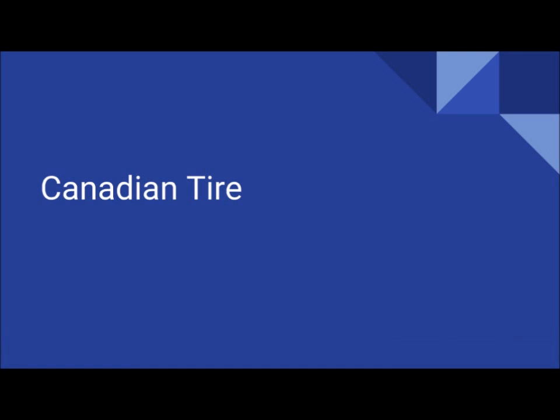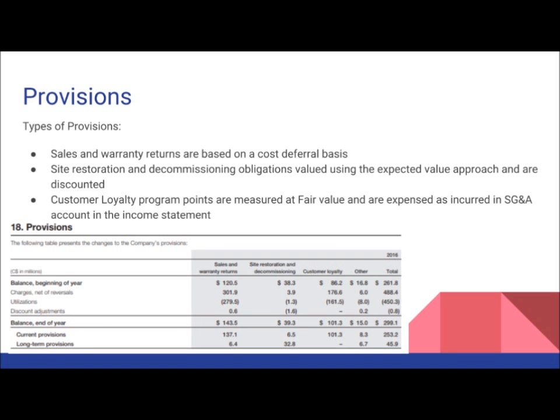In regards to Canadian Tire, they have three major sections of provisions. The first being sales and warranties, and they do the accounting for sales and warranties based on a cost deferral basis. The other provision they have is called site restoration and decommissioning obligations. These are valued at an expected value approach and are discounted as the years go by. Finally, they have a customer loyalty program that's quite extensive in their daily operations, and this is measured at fair value. It's expensed as incurred in SG&A on the income statement, and that's how they account for it, and they discount all of these on a yearly basis.